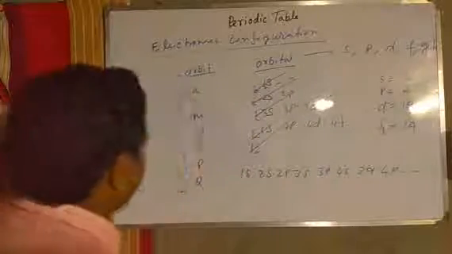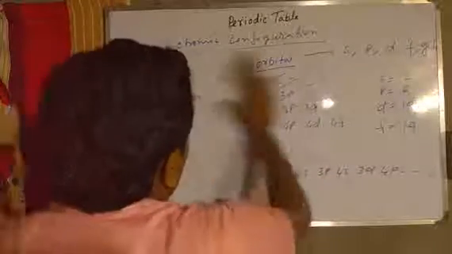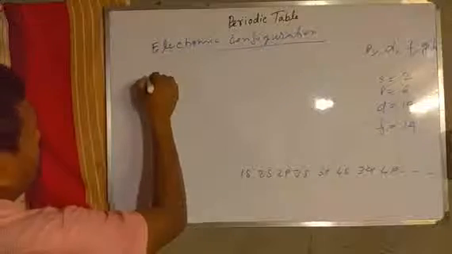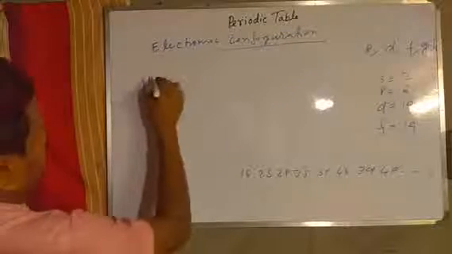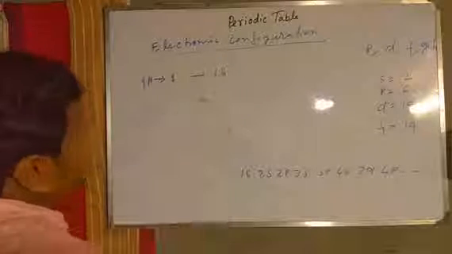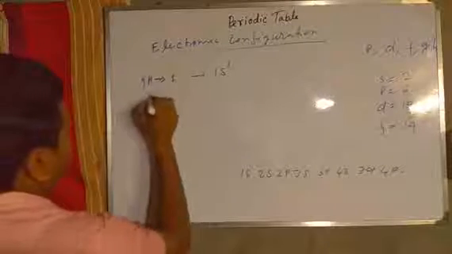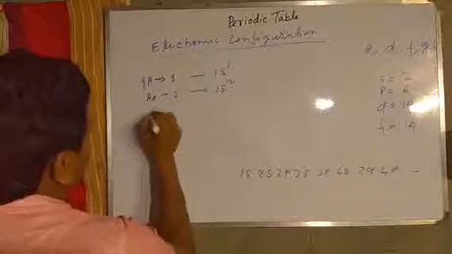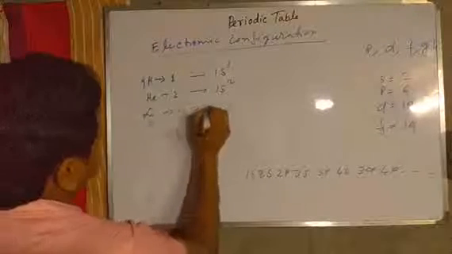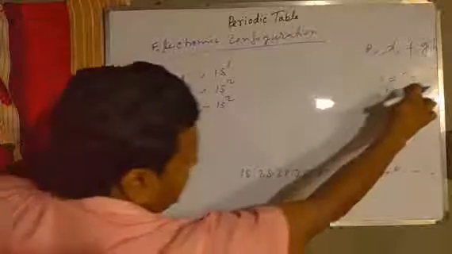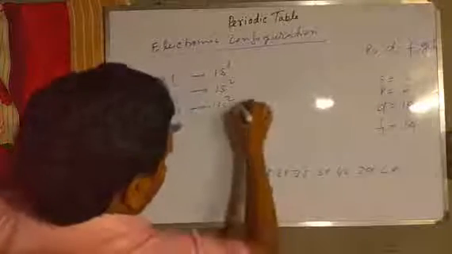How? Hydrogen, atomic number 1, so the electronic configuration will be 1s1. Helium 2, 1s2. Lithium 3, so 1s2, s maximum is 2, then 2s1.